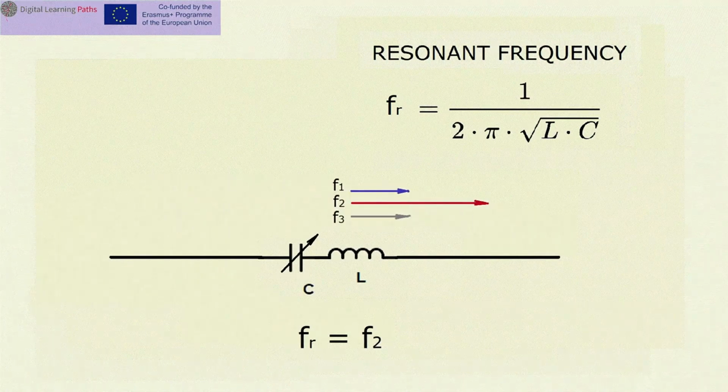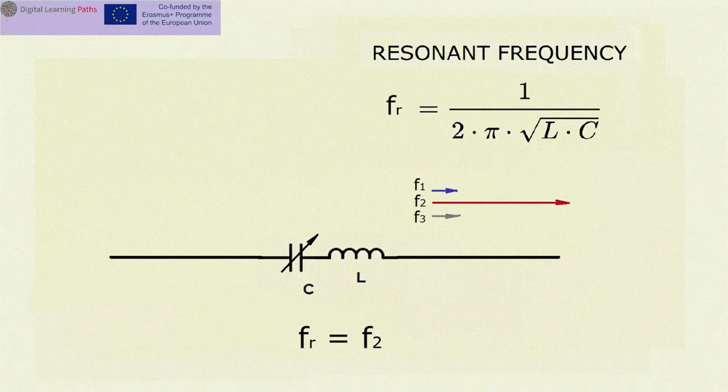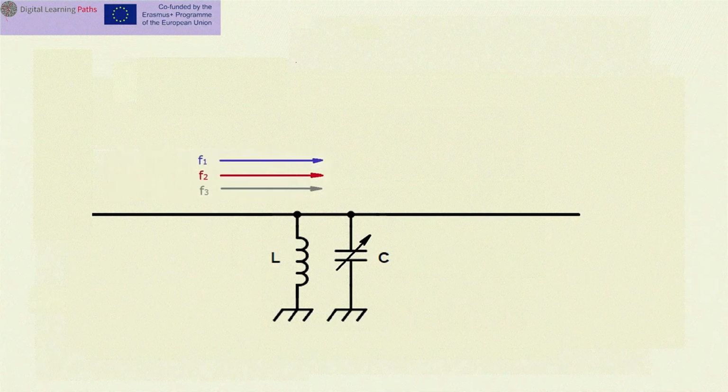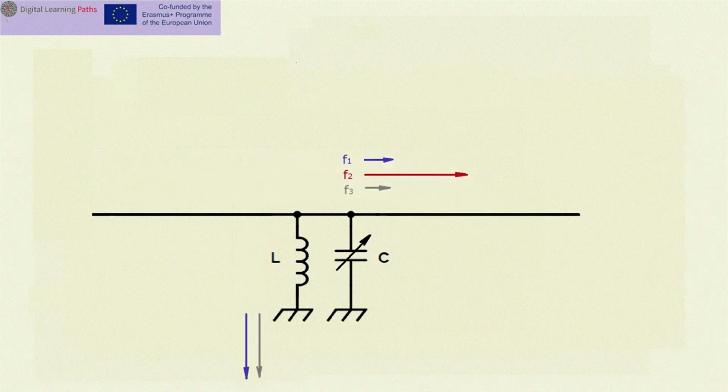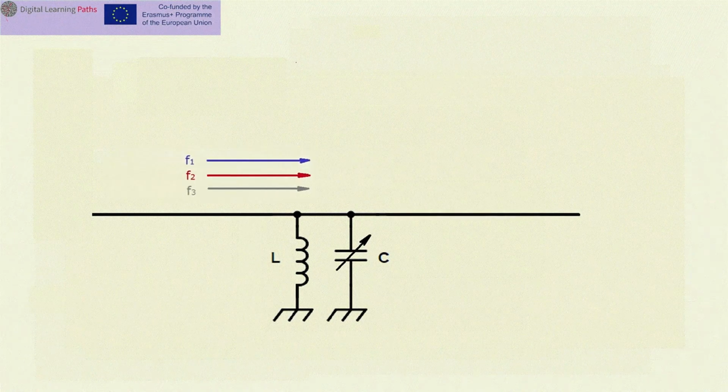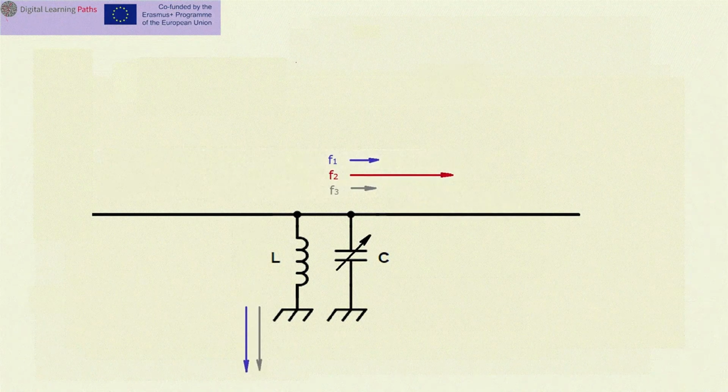In the case of a parallel LC connection, for an electrical signal whose frequency is equal to the resonance frequency, the inductive and capacitive conductivity cancel each other out, and the parallel LC connection provides an infinitely large resistance to the passage of such a signal. The passage of such a signal whose frequency is equal to the resonant frequency is blocked. For all other frequencies different from the resonant one, the electrical resistance is not infinitely high and the signals of these frequencies pass through the parallel LC connection.